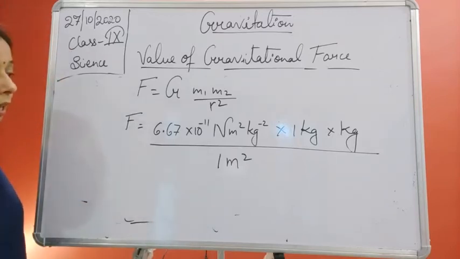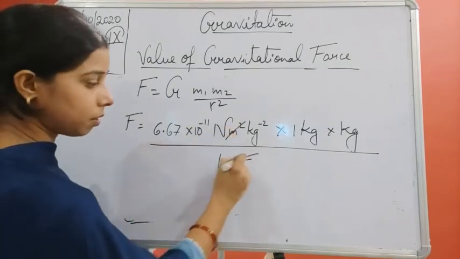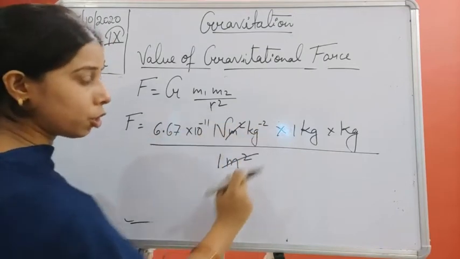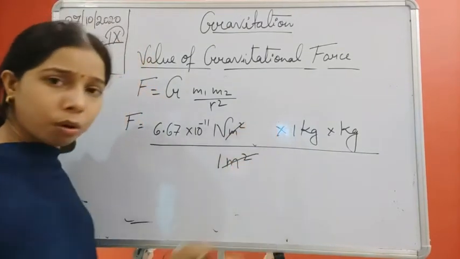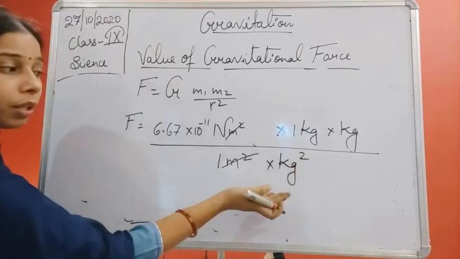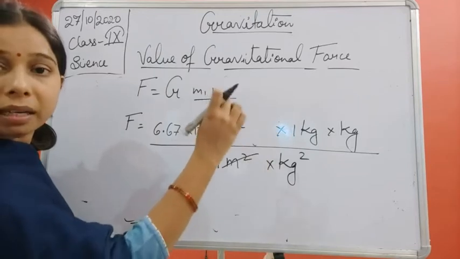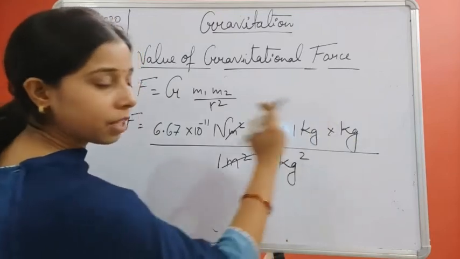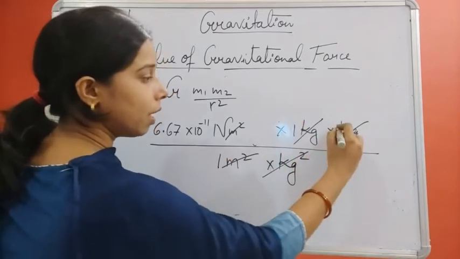Now you see, students, here it is meter square and this one is also meter square. So this meter square will cancel each other. This is per kg square. When we say per kg square, what does that mean? It will be equal to 1 by kg square. So we can also write it as kg to the power minus 2, because this 1 by kg square will go in the numerator. That is per kg square. This kg into kg will also be kg square. So this kg square and this kg square will cancel each other.